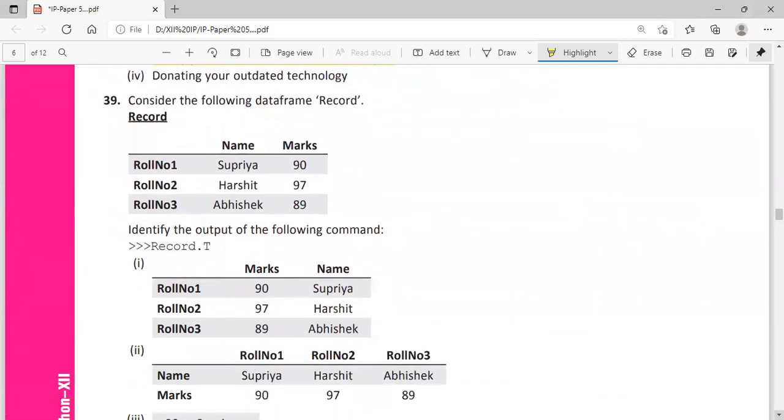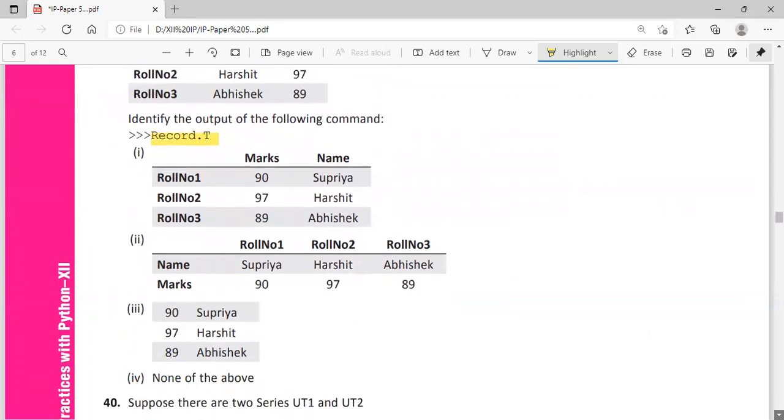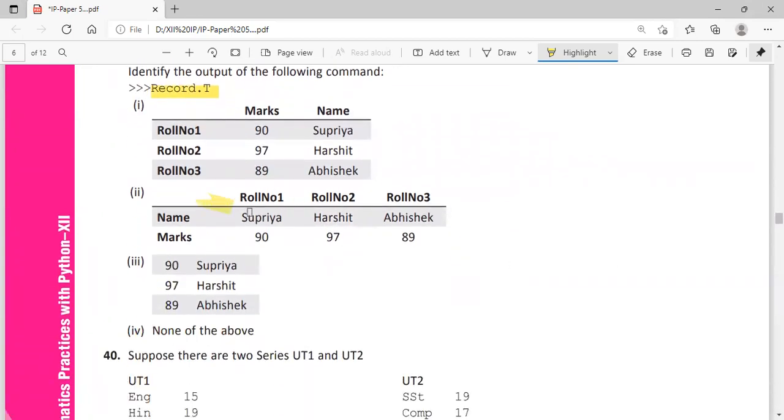39. Consider the following data frame record. Okay, 3 rows and 2 columns, and record.T means transpose will happen. Transpose means what? Row indexes will become the column labels and column labels will become the row indexes. That means name and marks will come as the indexes. Roll number 1, roll number 2, and roll number 3 will come as the column headings. So which one? Option 3. No, option 2 is the correct answer. This one. Transpose means column headings and indexes will reverse.